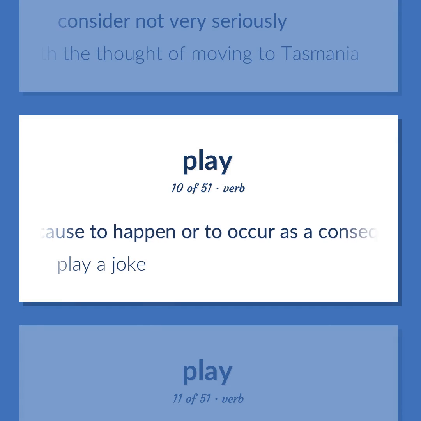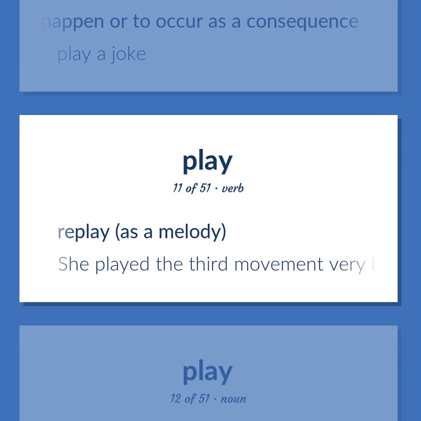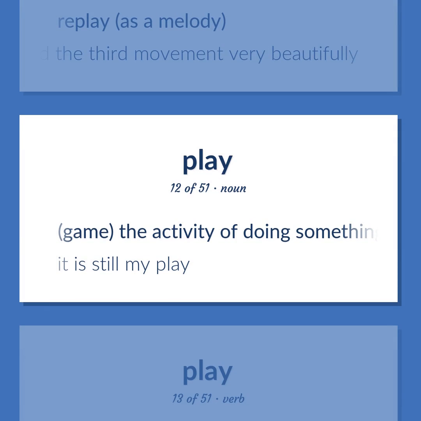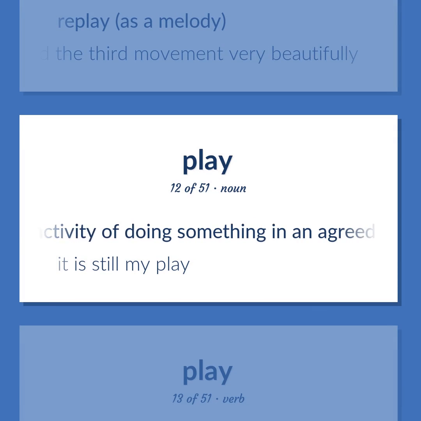Cause to happen or to occur as a consequence. Play a joke. Replay, as a melody. She played the third movement very beautifully. Game. The activity of doing something in an agreed succession. It is still my play.